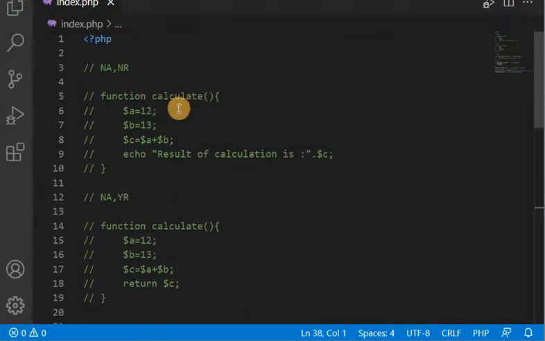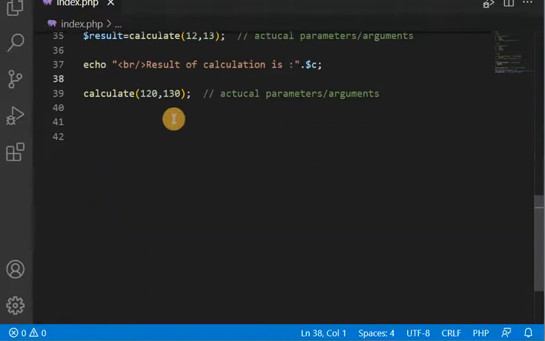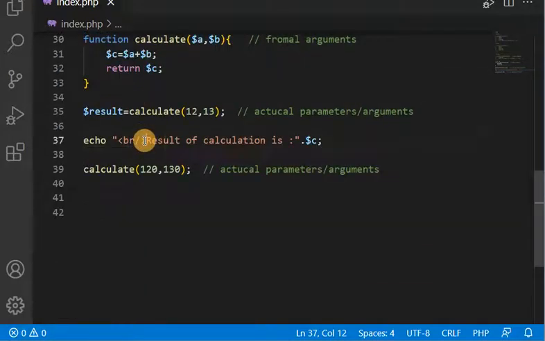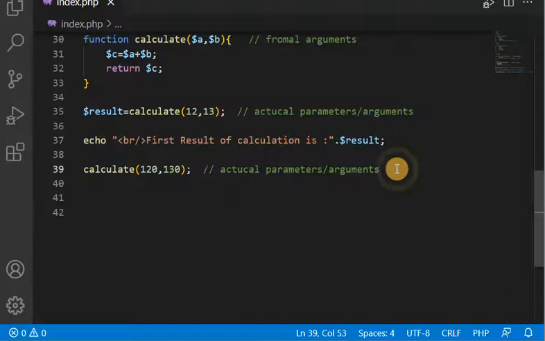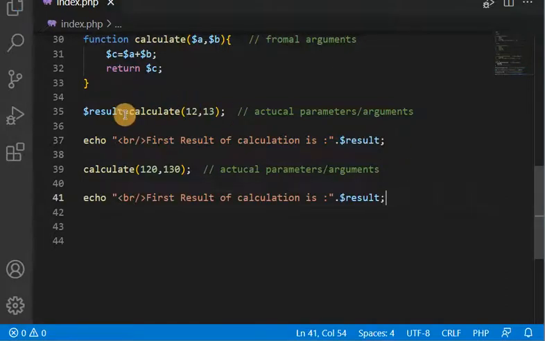Let me take the previous one. Oh, sorry, it is deleted. So this is the first call. The first result of the calculation is coming here, and this is the second time we are calling the same method, but the input got changed. So definitely the output will change.